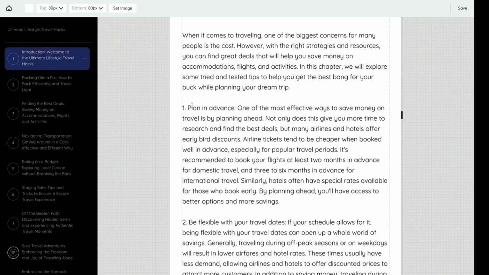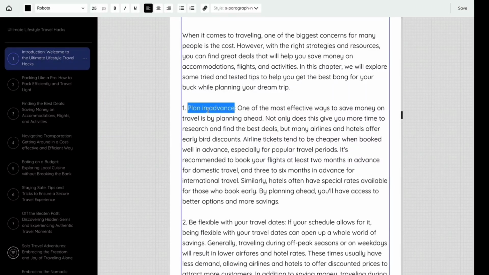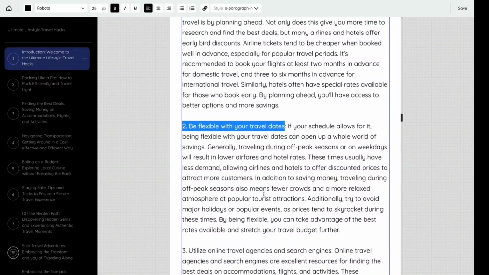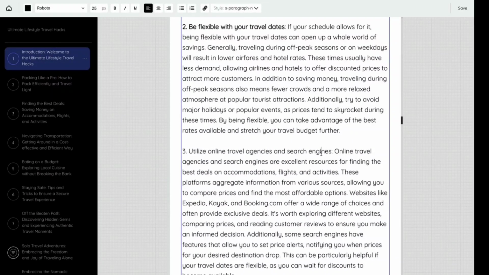All right, so plan in advance. Hey, let's say that you're like, you know what, I really want to just bold these. Just Command B or just hit the bold symbol there. Boom. We can do the whole thing here. Make sure we get that one in there. Perfect. Be flexible with your travel dates. All right. Now, this is interesting. I'm not seeing anything about Travel Zoo, unfortunately, but that's all right. Even if it doesn't do it, it's still cool software.